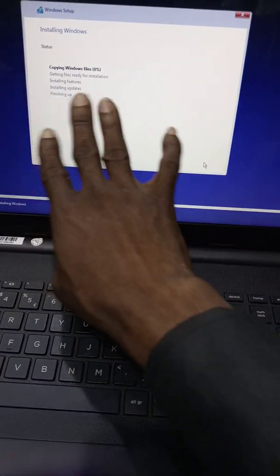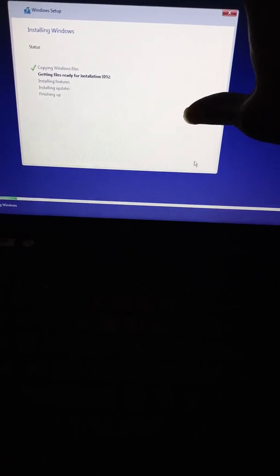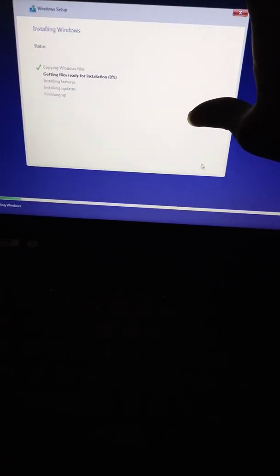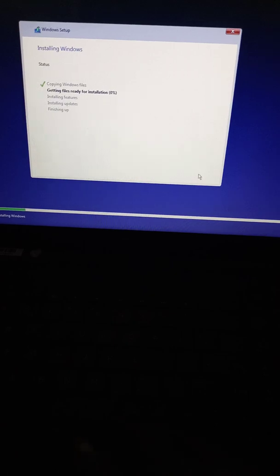There's a folder. The system will name it Windows Old. You understand? The system will name it Windows Old. So that's where the files will be saved. After the installation of the window, you can go there and restore your files back. So as it is now, it's loading. So it is going to count to 100.